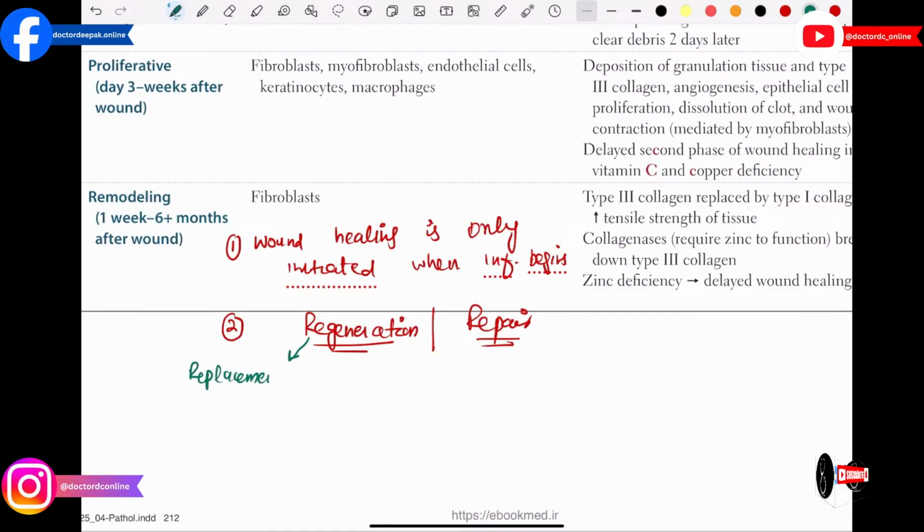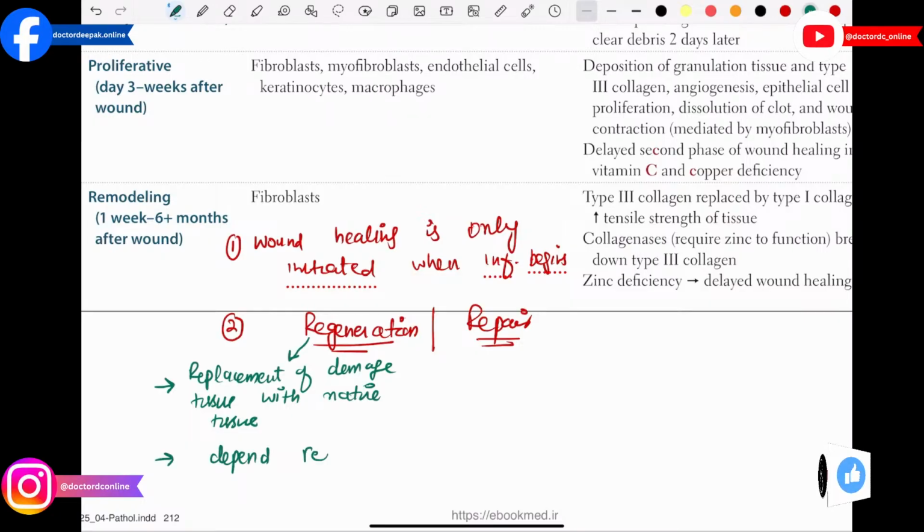So what is the definition? Replacement of damaged tissue with the native tissue. This is the definition of regeneration. Then they can also ask: regeneration depends on which thing? Regeneration is dependent on the regenerative capacity of the tissue. These are the important points you have to know.